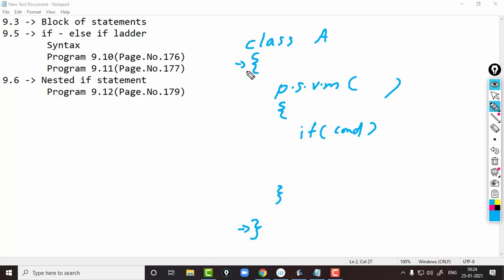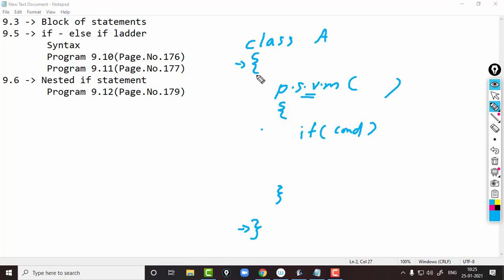To make a block we need this open brace and closing brace, together we can say braces. So braces will create a block. If there are statements inside that block, we can say block of statements. That is known as block of statement. The classes usually need this open brace and closing brace. Similarly methods, suppose the main method, public static void main, that we are declaring. The main method also needs a block of statement, because the if statement will be inside the main method. So the if statement is in the block of the main method.